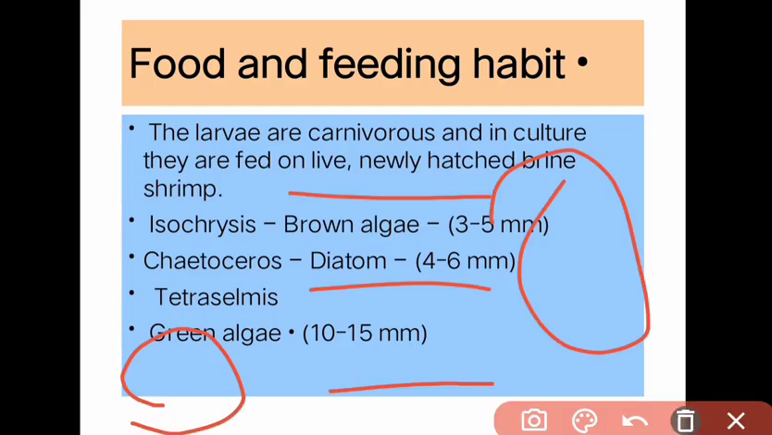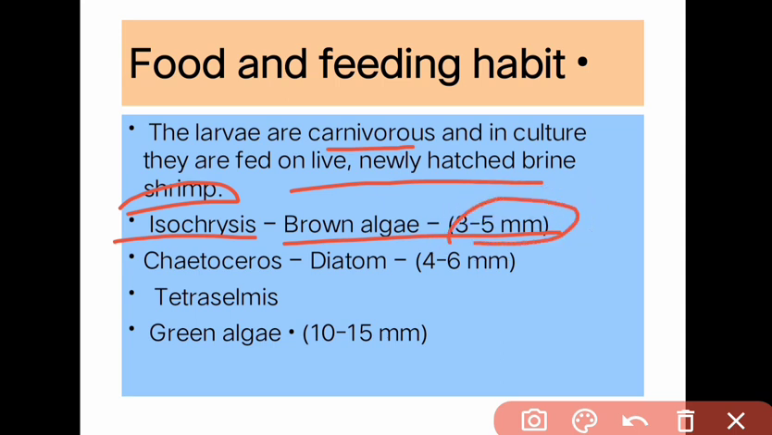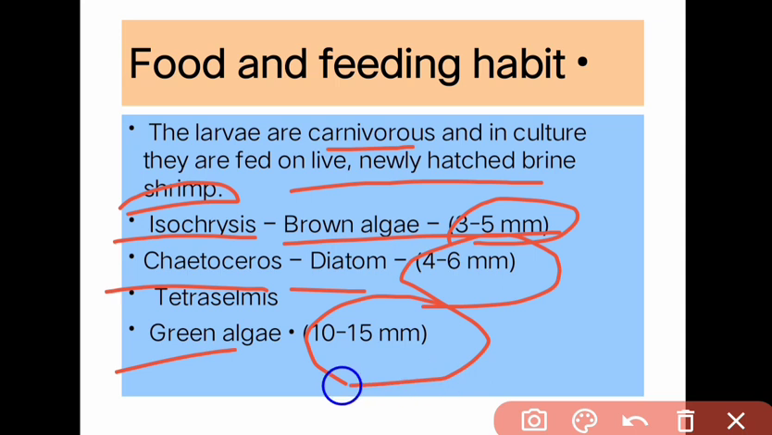Next is food and feeding habits of larva. So larva are carnivorous. Carnivorous means they eat live and newly hatched brine shrimp, or Isochrysis brown algae, which is of size 3 to 5 mm, Chaetoceros diatom, which is of size 4 to 6 mm, green algae, which is of size 10 to 15 mm.